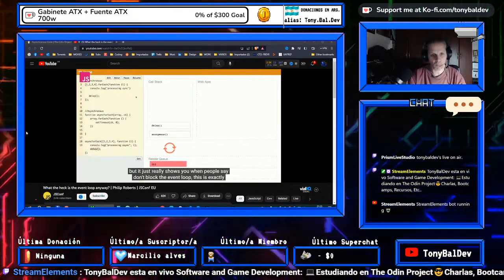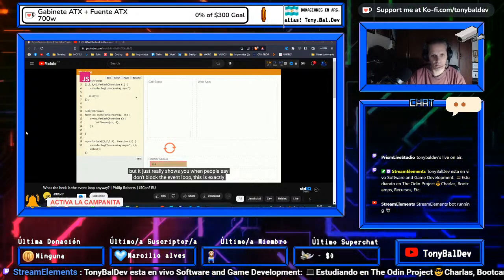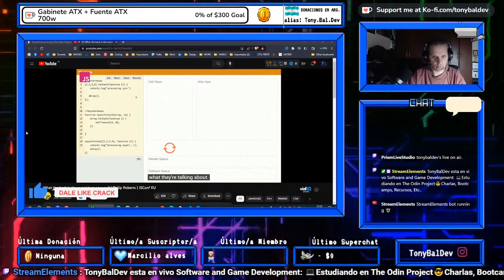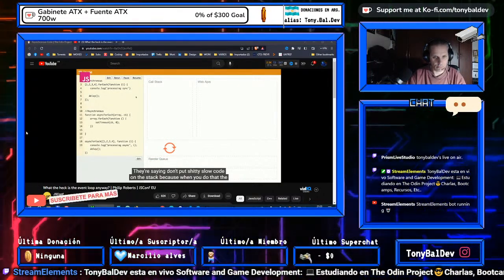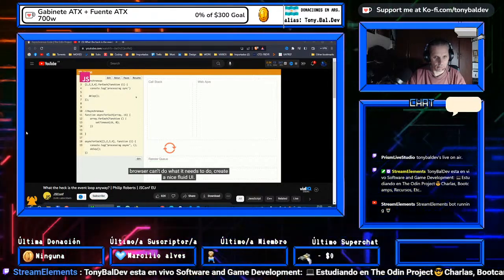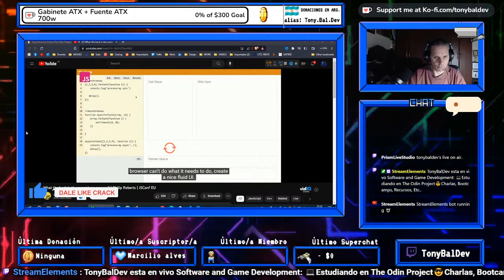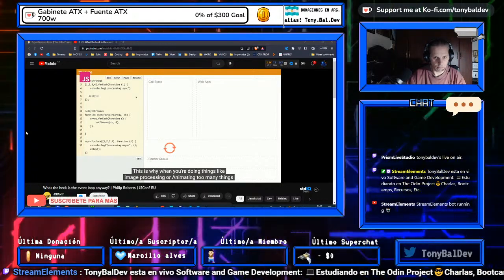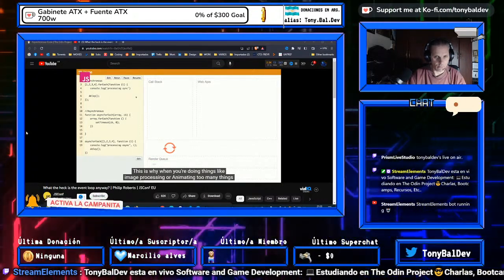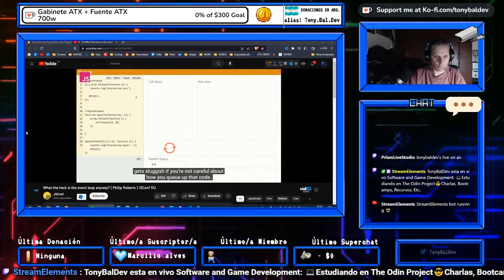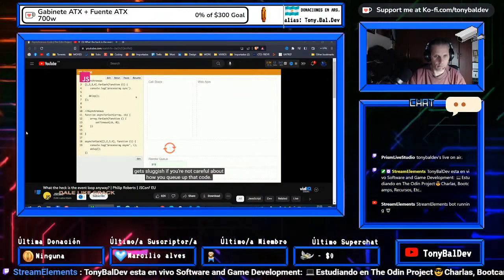But it really shows you, when people say don't block the event loop, this is exactly what they're talking about. They're saying don't put slow code on the stack, because when you do that, the browser can't do what it needs to do, which is create a nice fluid UI, right? So this is why doing things like image processing, or animating too many things, gets sluggish if you're not careful about how you queue up that code.